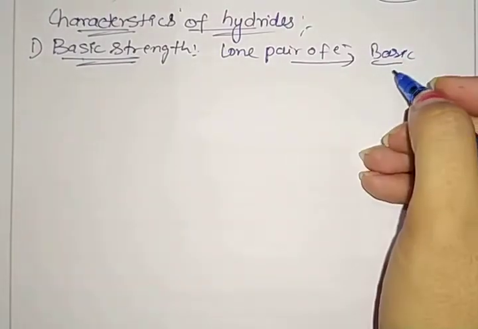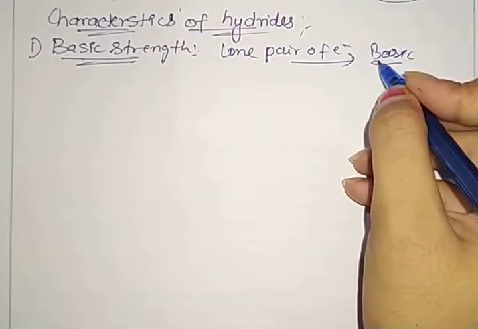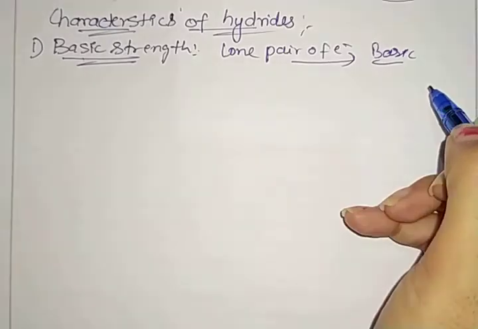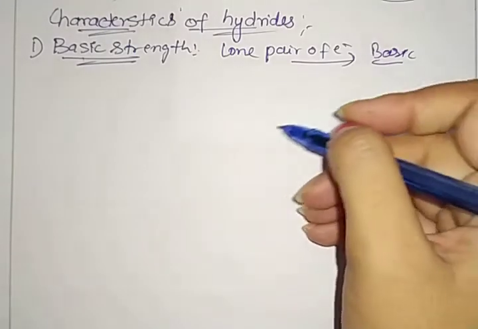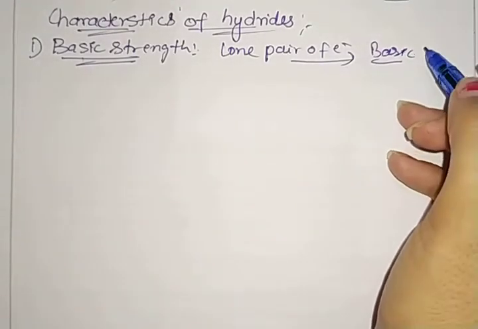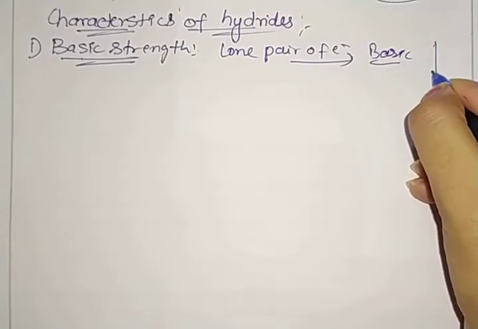Or we can also call them Lewis bases, because they can donate a pair of electrons. When we go down the group, this basic strength decreases. Why does it decrease? Because the size increases going down the group.